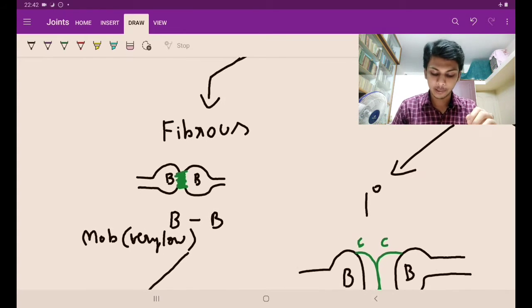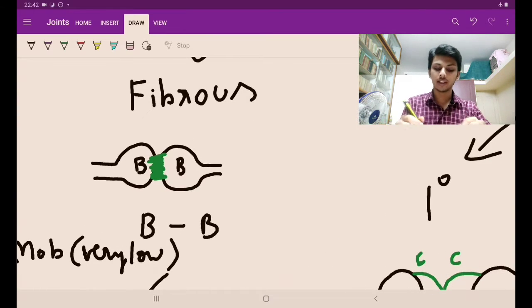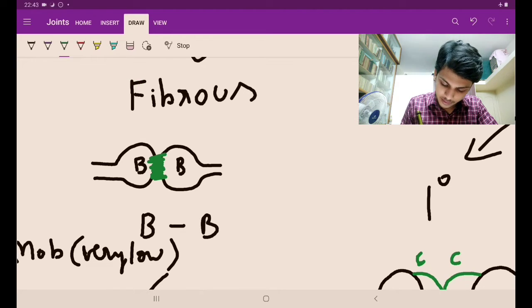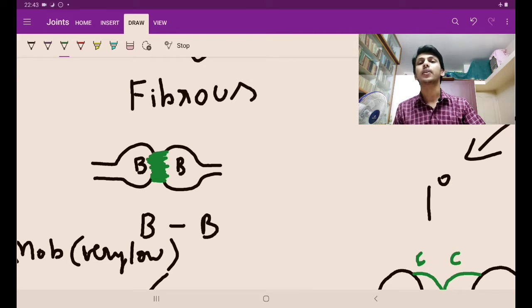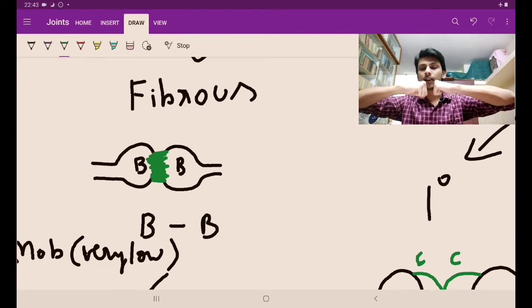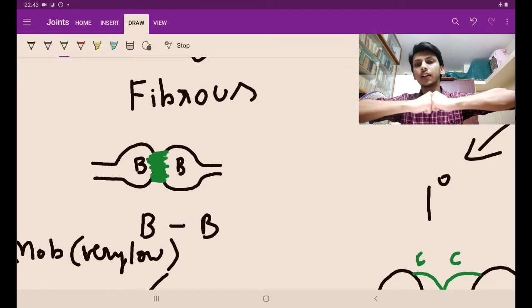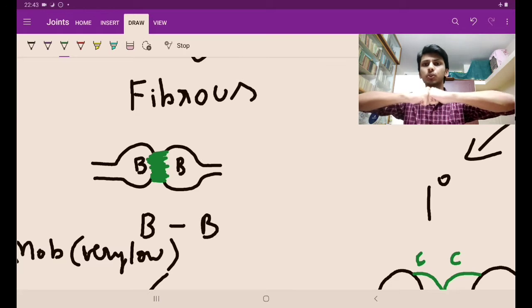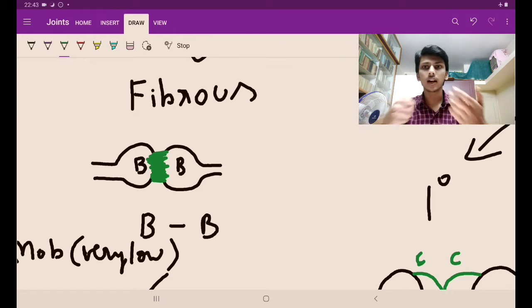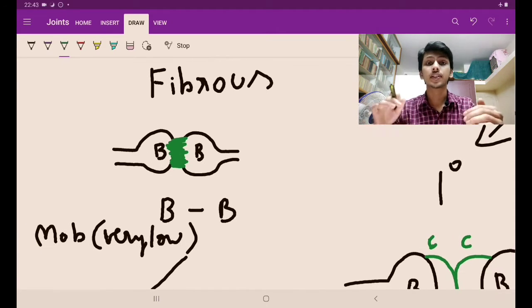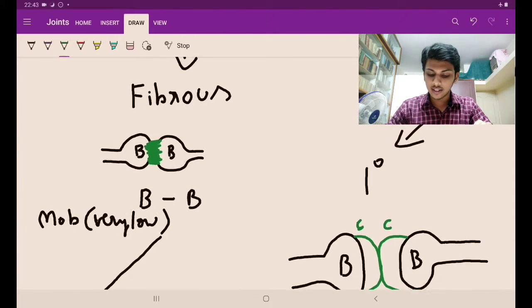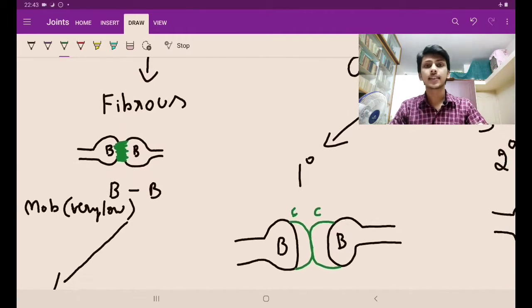What does fibrous joint mean? There are two bones. Between them, it is linked by a strong fibrous material directly, without any cartilage in between. Okay, so that is the fibrous joint. Here are two bones. They are strongly linked with the fibrous material. How much do you think it can move? Can it move? No, it can't move. So that is why the mobility of the fibrous joints is very low. Then, guys, we'll be studying the examples a little later.